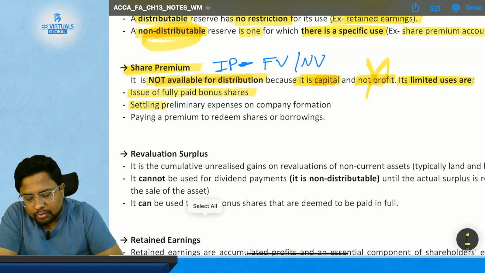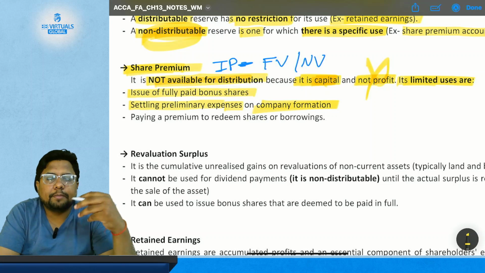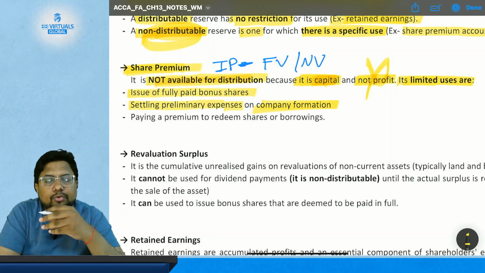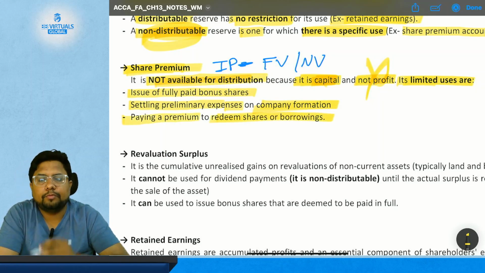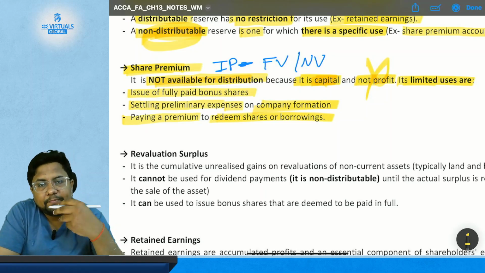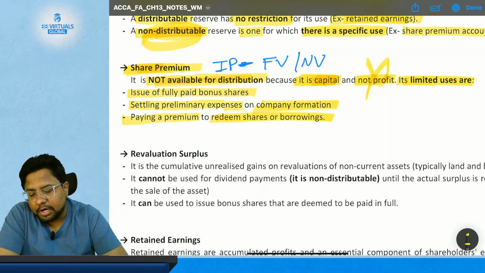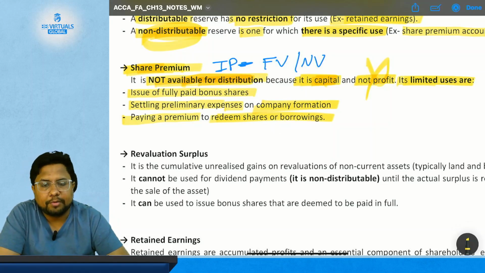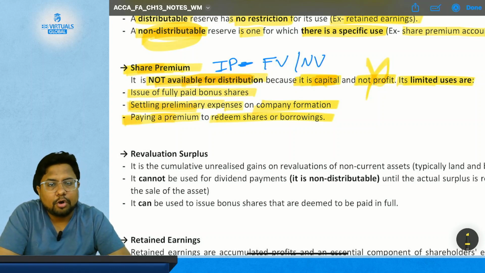Second, it can be used for settling preliminary expenses on company's formation. Whatever expenses you have incurred before forming the company are known as preliminary expenses, so you can use this to pay back these expenses. Third is paying a premium to redeem shares or borrowing. If you are going to redeem your shares or borrowing at a premium, then it can also be used. Share premium is a non-distributable form of reserve, hence it has only limited uses: first, issue of fully paid bonus shares; second, settling preliminary expenses; and third, paying a premium on redemption of shares or borrowing.